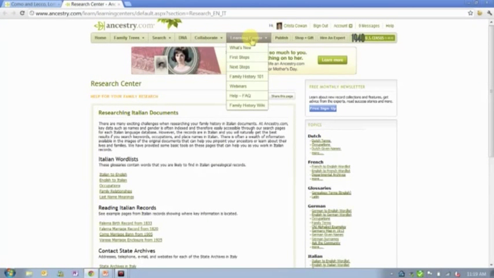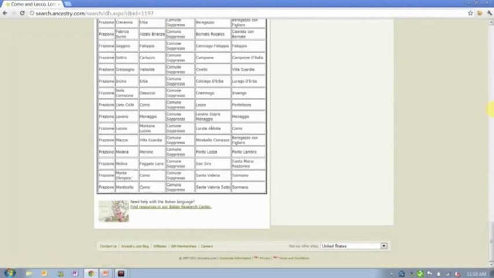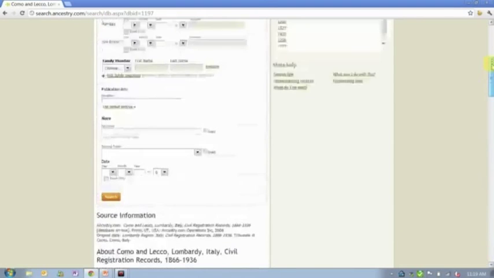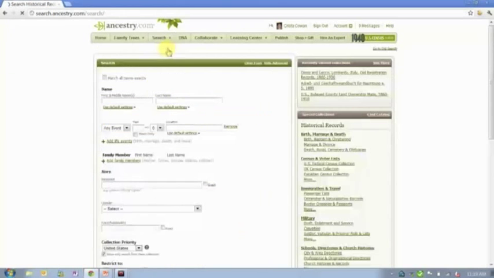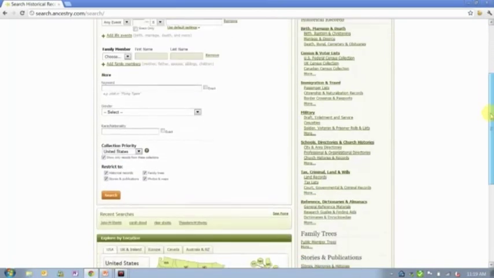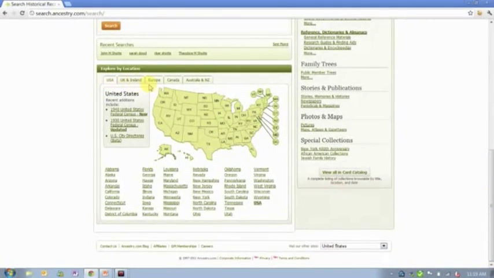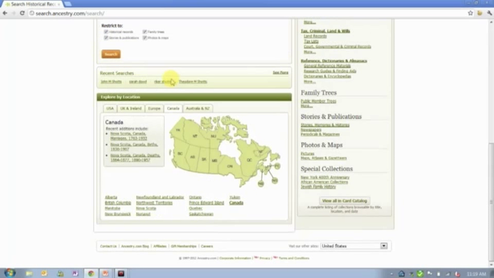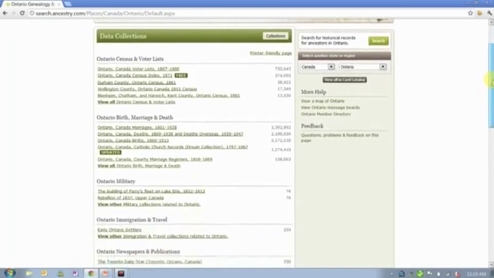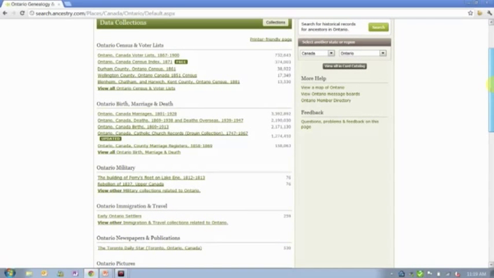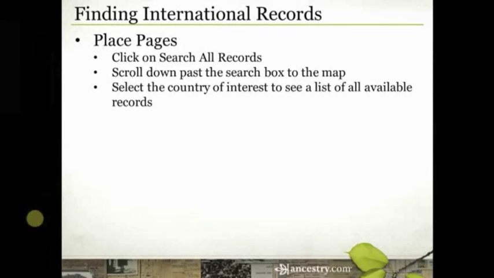All of that is available in the Learning Center, but you will find the links to that most often in these database descriptions when you find a database that you are interested in. Okay, so one more time, we found those based on place pages. On place pages, you click on Search All Records, scroll down past the search box to the map, click on the region of the world that you are interested in, and then click on the country or state, province, territory that comes up on the map, and it will show you all of the records that we have in our international or World Explorer collection for that location. So that's the first way that you can search those.